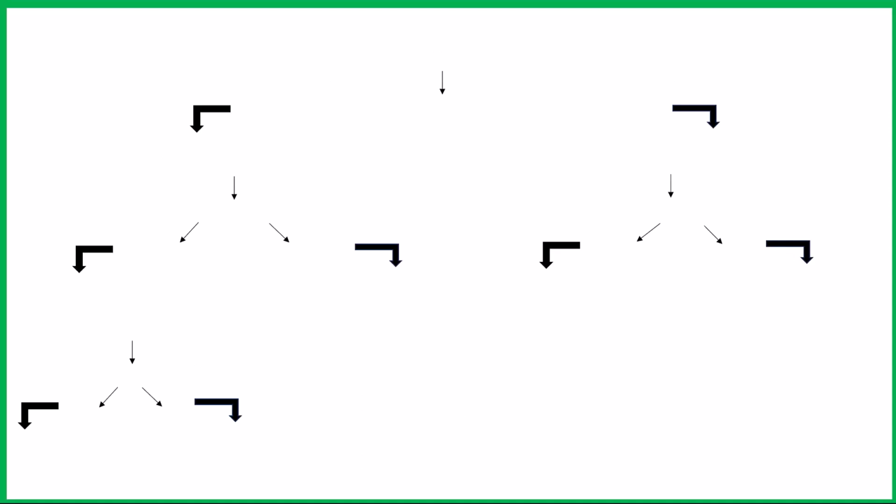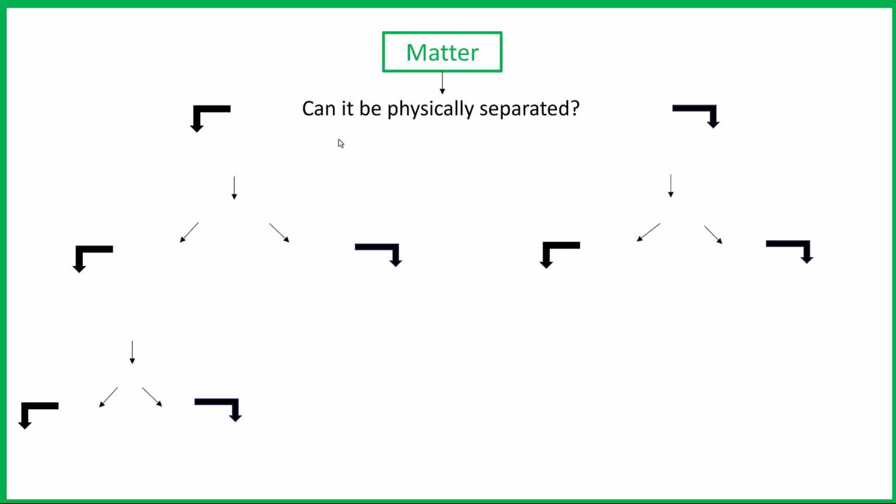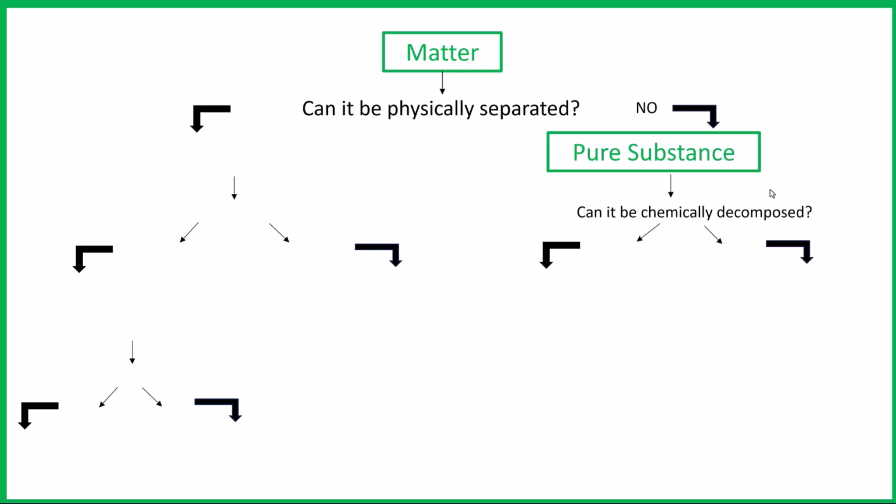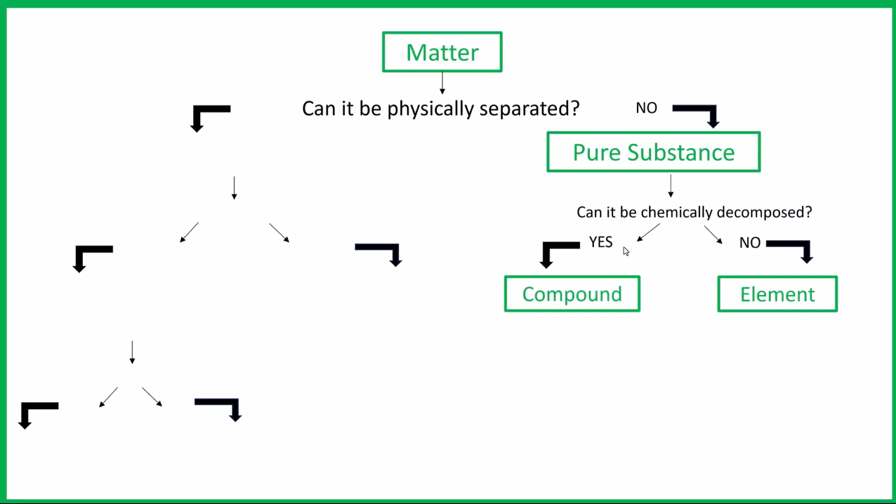So if we look at this visually, we can classify matter into different groupings, starting with, can it be physically separated? If it cannot be physically separated, then it's going to be a pure substance. And if that pure substance can be chemically separated or chemically decomposed, in other words, it's made of more than one substance. If not, it's an element. If it is, then it's a compound.